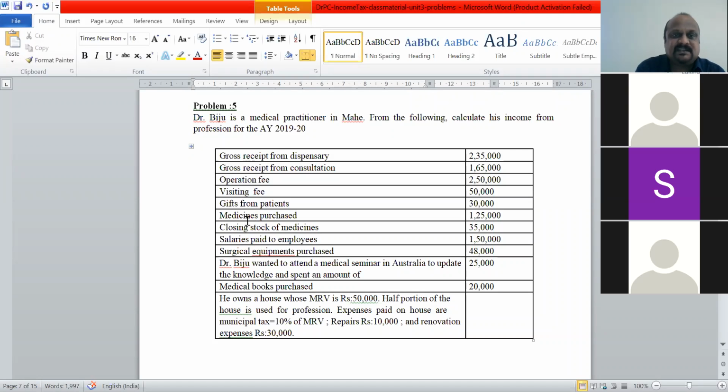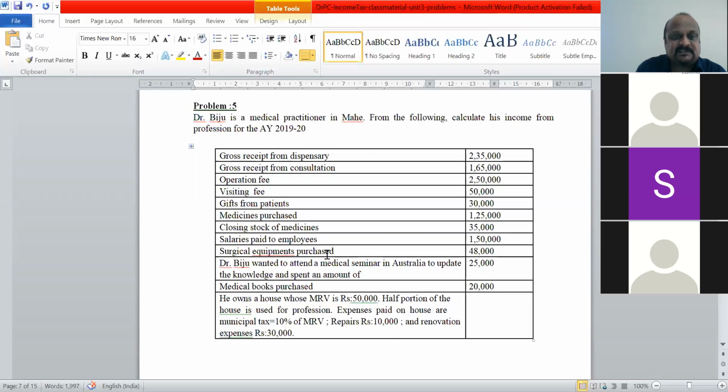So medicine expenses. We have to subtract 35,000 from 1,25,000. That gives us the medicine used. Medicine used in the course of running a nursing home or whatever it is, is an allowed expense. Then salaries paid to employees. This is again allowed expenditure because it comes in business.